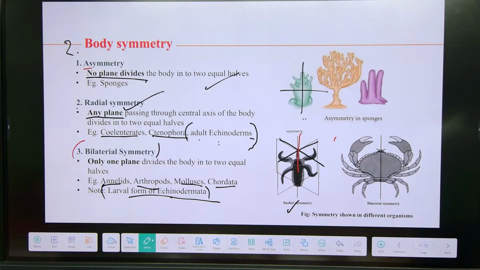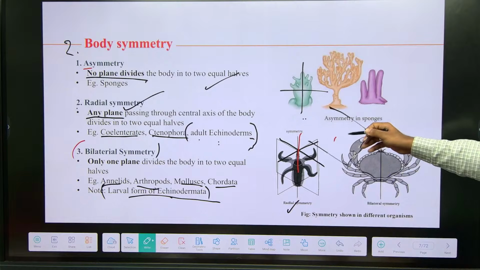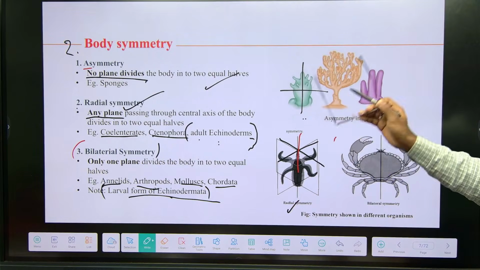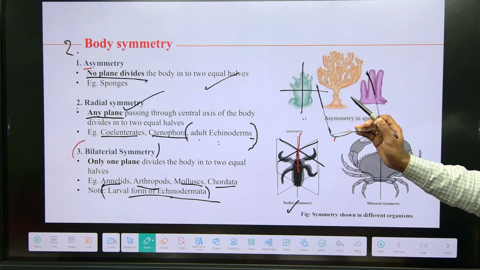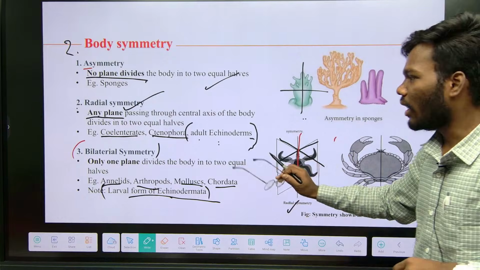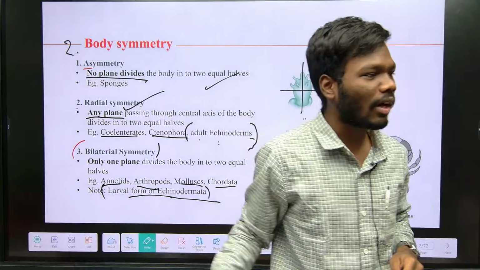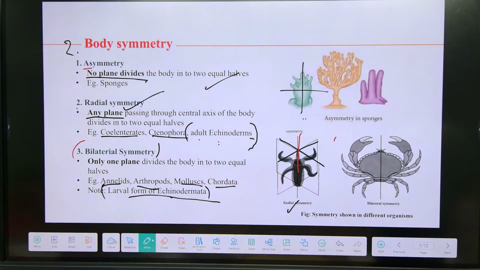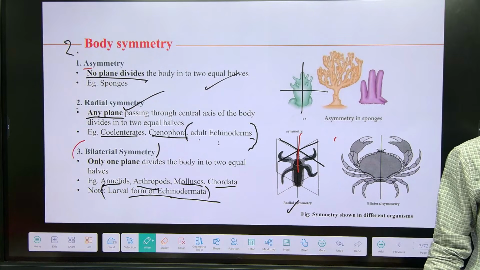In between there is the larval form of Echinodermata, right? Remember, and understand what radial symmetry is. Radial symmetry is nothing but any plane can cut the animal into two equal parts, whereas in bilateral symmetry, only one plane is going to cut the animal into two equal parts. Understand?